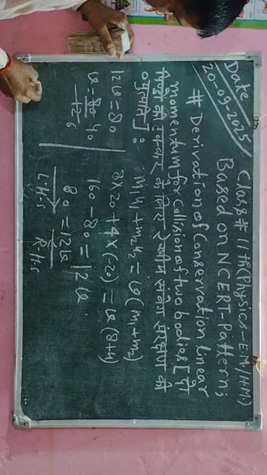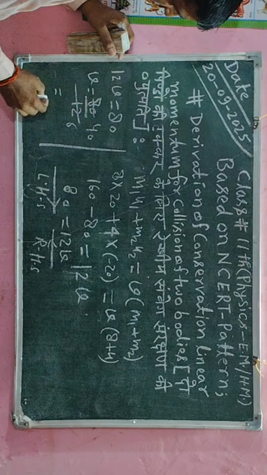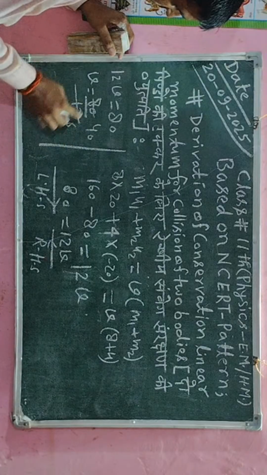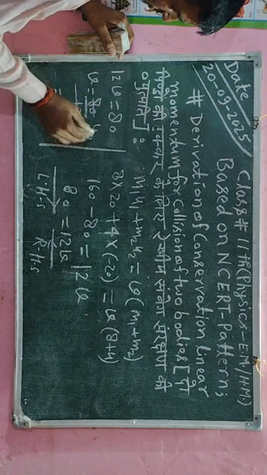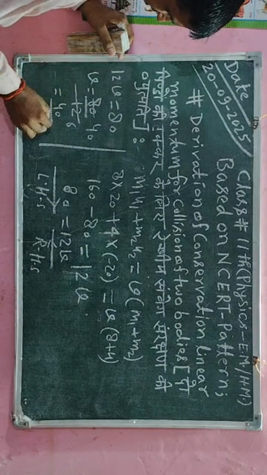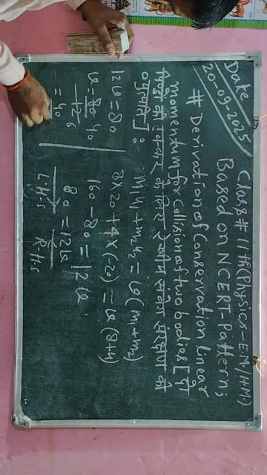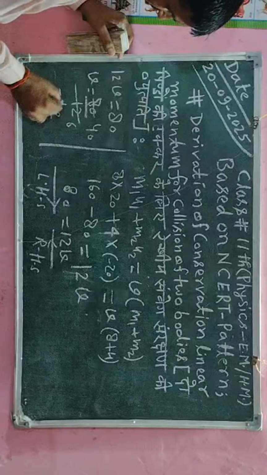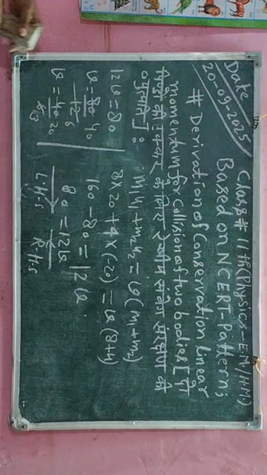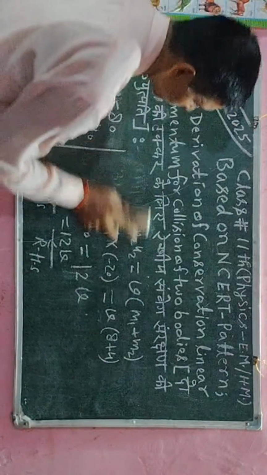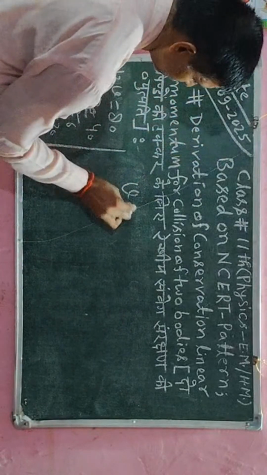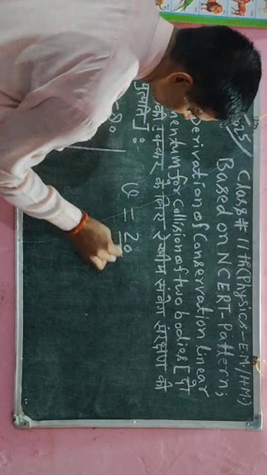This is the 80. Now firstly I am going to erase it, and after erasing I will write the value of v, which is equal to 20 divided by 3.